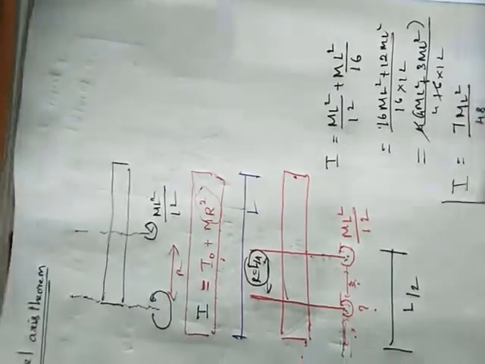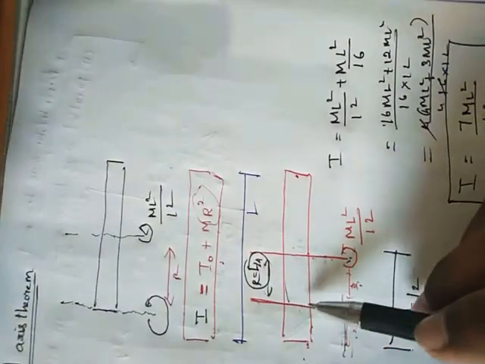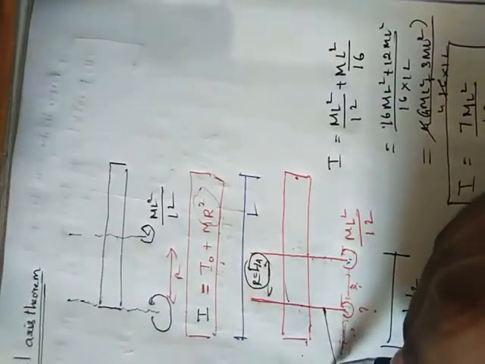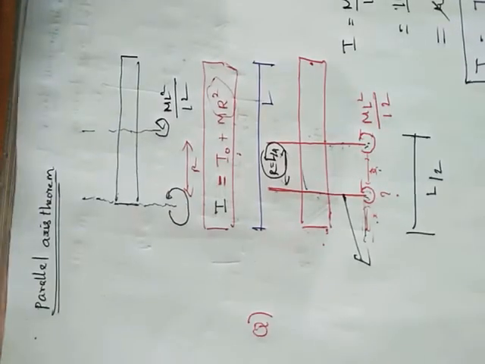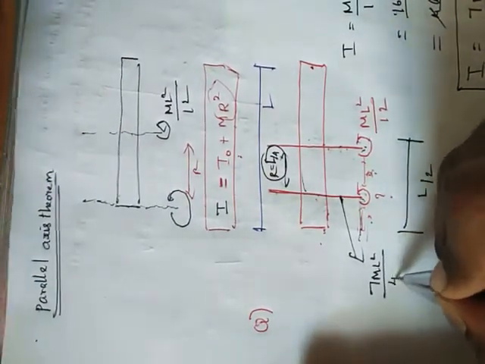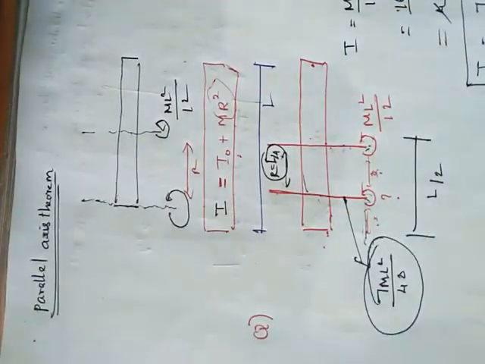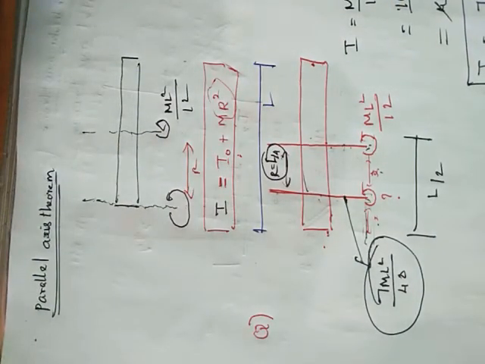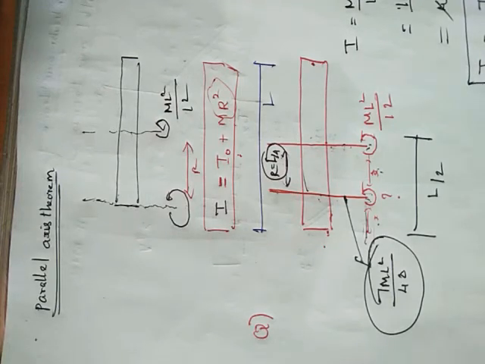This is at the point. At this point, what's the inertia? We finally found it: 7 ml square by 48. We got the answer. Now you have some clear idea about how to use this parallel axis theorem. Okay, so simple.